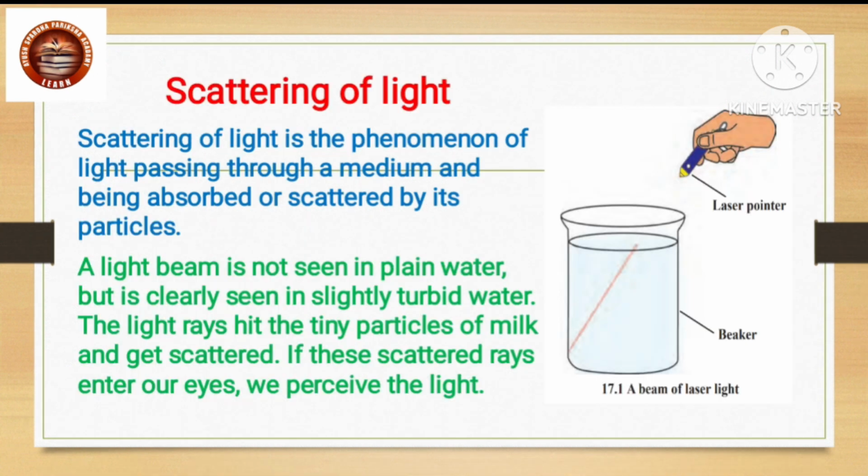Scattering of light. Scattering of light is the phenomenon of light passing through a medium and being absorbed or scattered by its particles. A light beam is not seen in plain water, but is clearly seen in slightly turbid water. The light rays hit the tiny particles of milk and get scattered. If these scattered rays enter our eyes, we perceive the light.